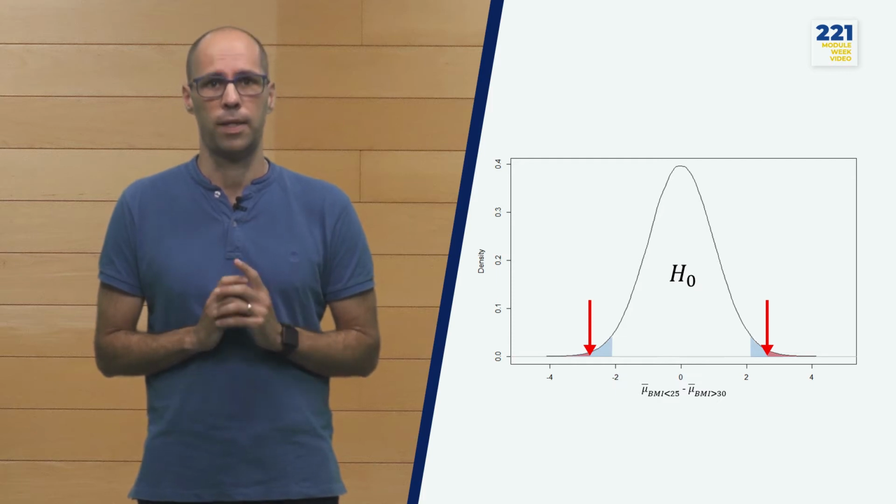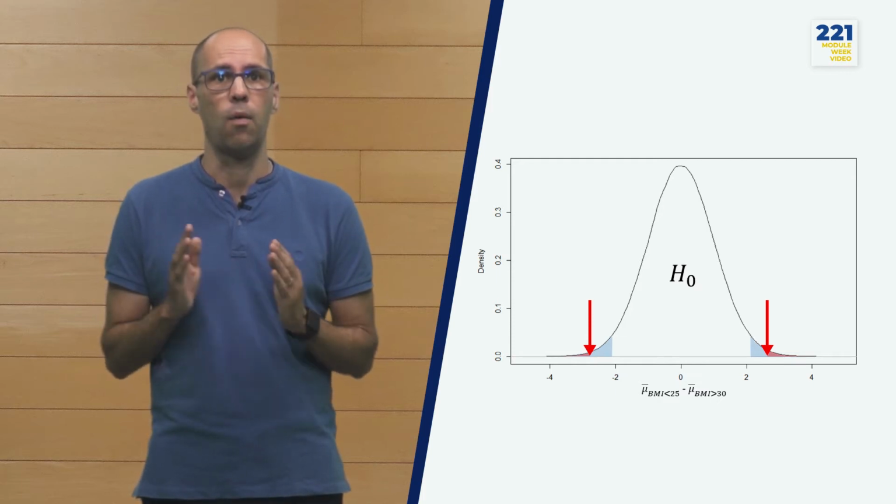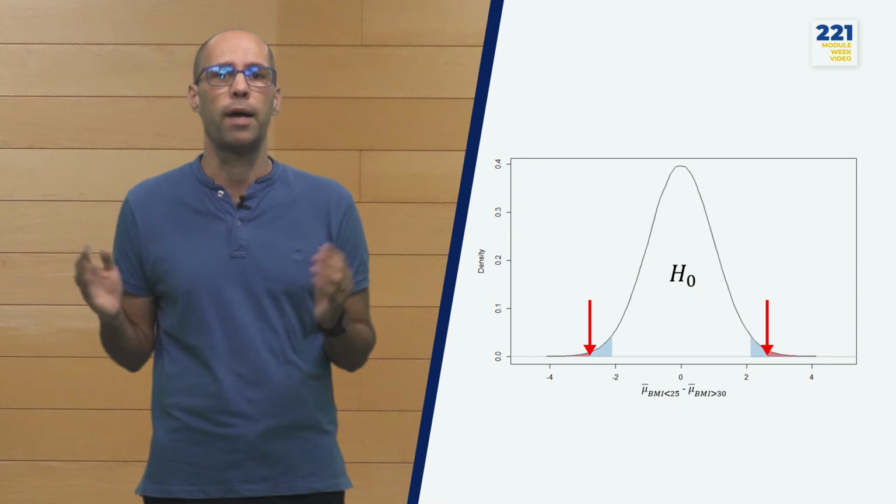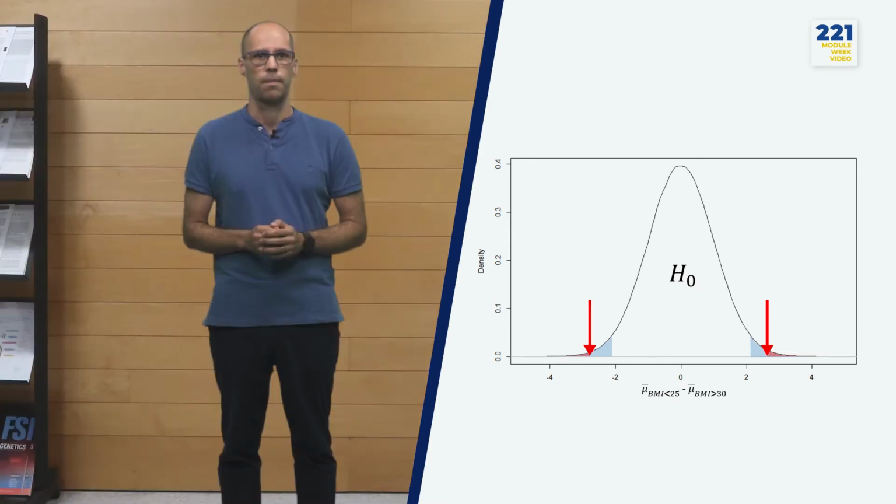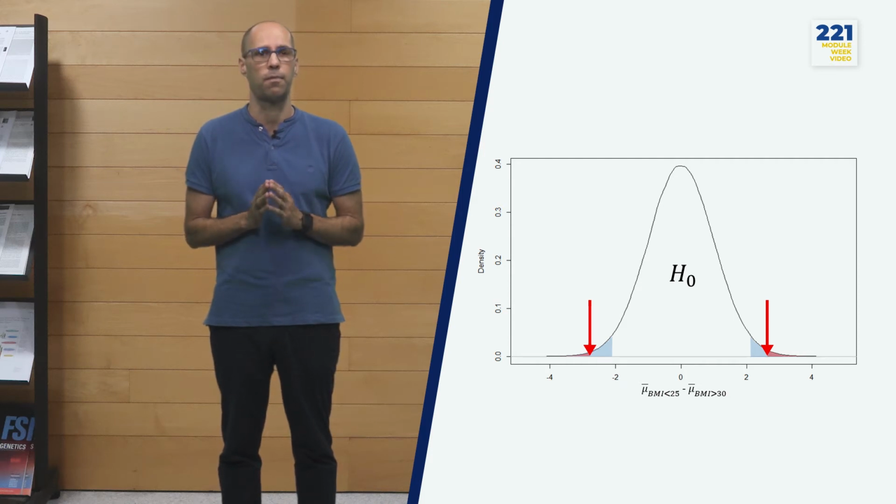We should define a threshold, so any value below a lower cumulative probability would imply rejecting the null hypothesis. This threshold is called alpha, and usually it takes the value of 5%. So a p-value below 5% is said to be statistically significant at alpha 5%, and we conclude that the observed differences cannot be explained just by statistical sampling.